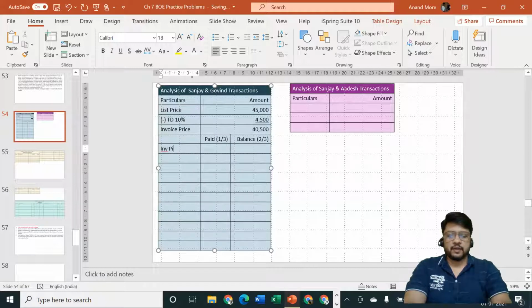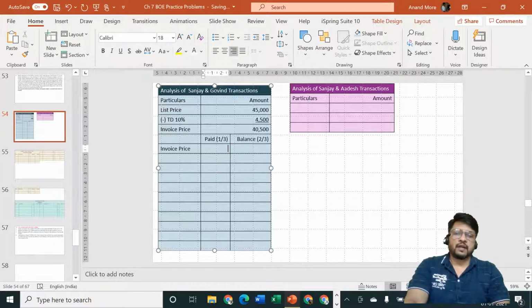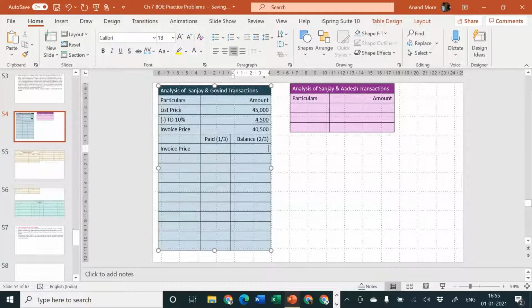Invoice price divided into two different parts, 1/3 and 2/3. 40,500 into 1/3. Please make your calculations. What is the amount? 40,500 divided by 3, that comes to 13,500. So that is 13,500 here. And then find out the balance. What must be the balance? From 40,500 you are going to deduct 13,500, remaining is 27,000. So the balance is rupees 27,000.